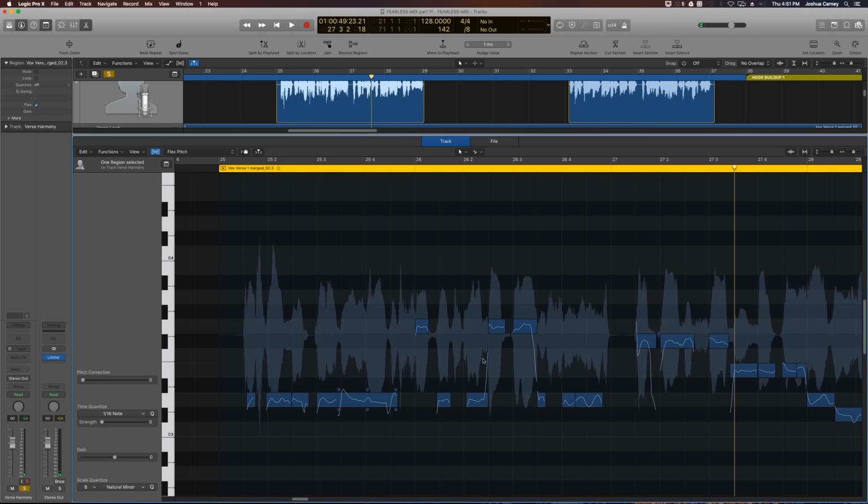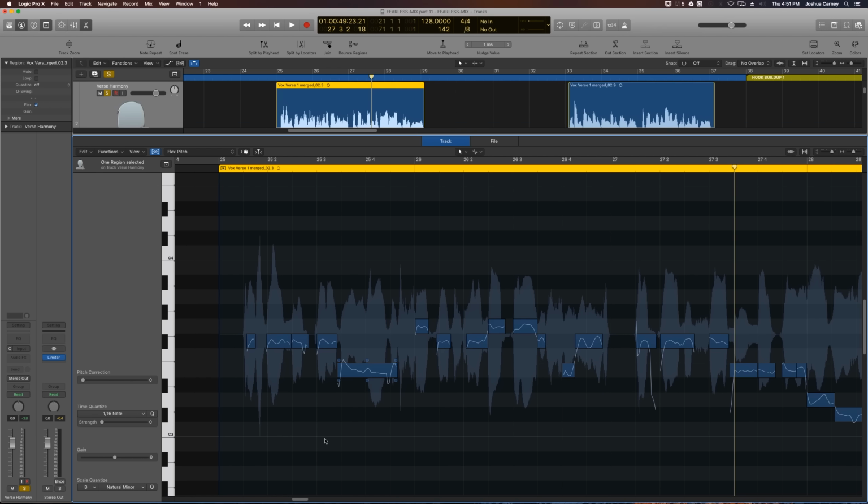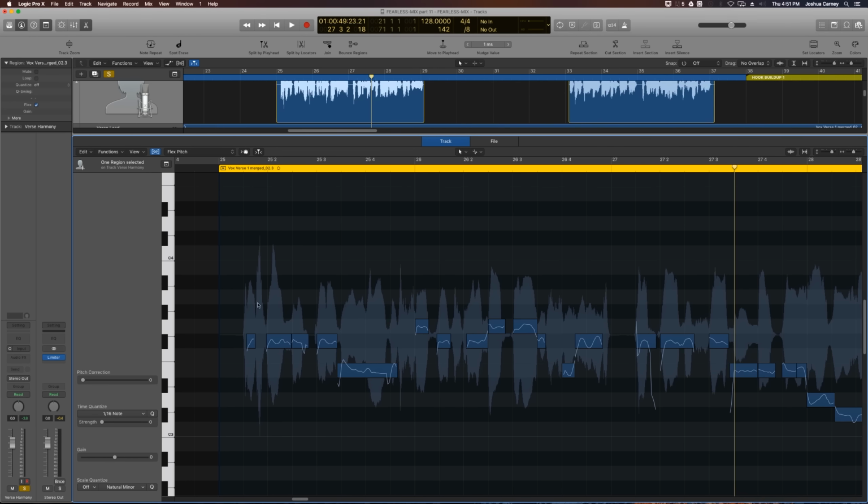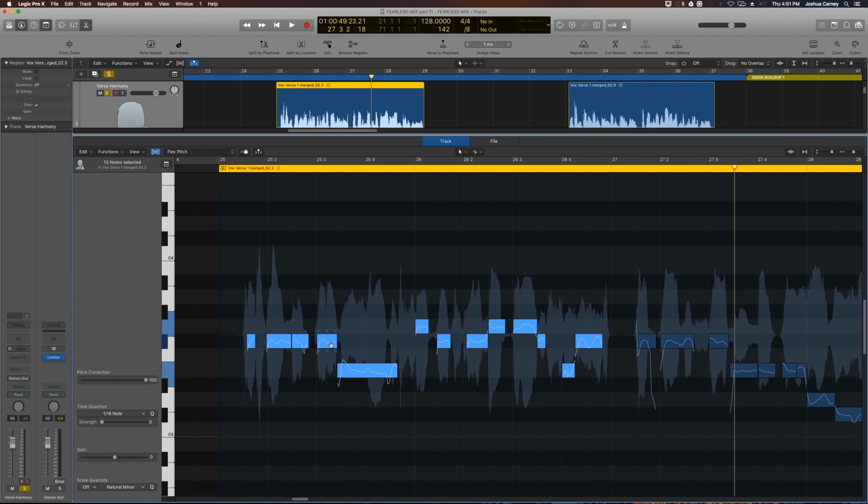Notice that some of the notes didn't move down the same interval as the others, and this is because our scale quantize is on. So I want to turn off the scale quantize, and then we'll try that again, and the shape of the melody should maintain its form.